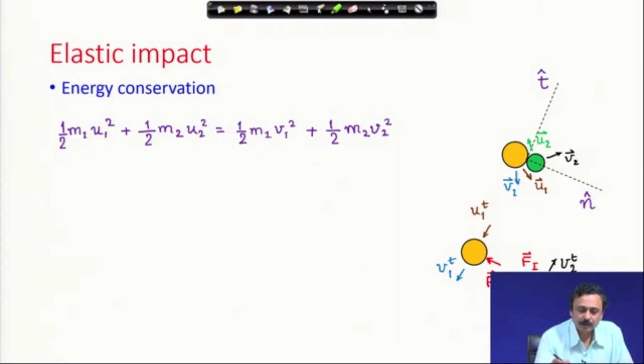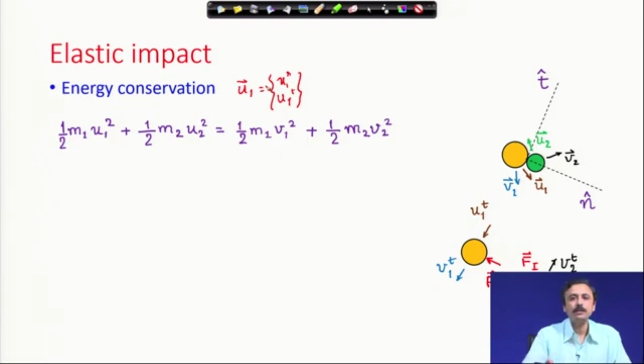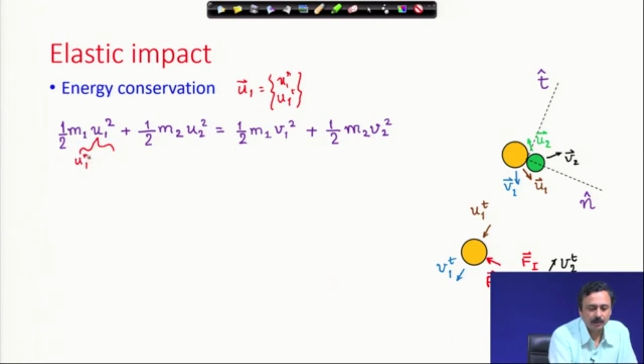u1 square, remember u1 has two components, normal and tangential. u1, which is the incoming velocity of particle 1, has two components in the tangent and normal directions. Therefore, u1 square is u1 normal whole square plus u1 tangential whole square.